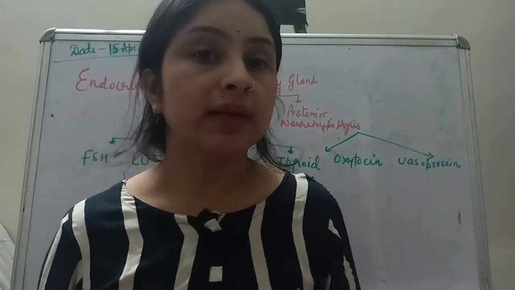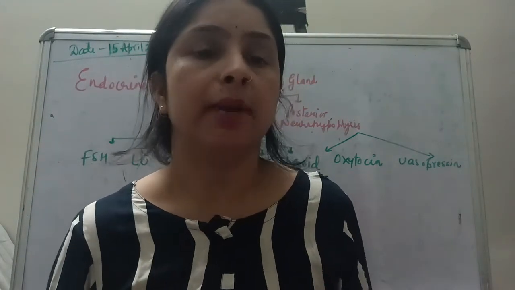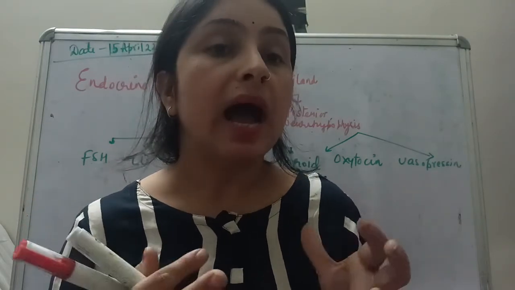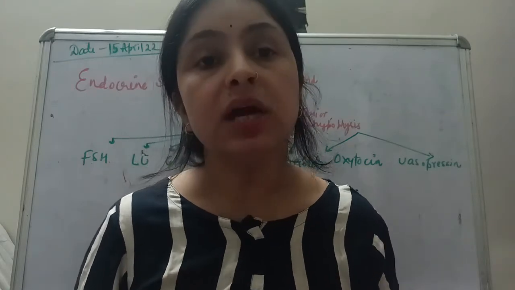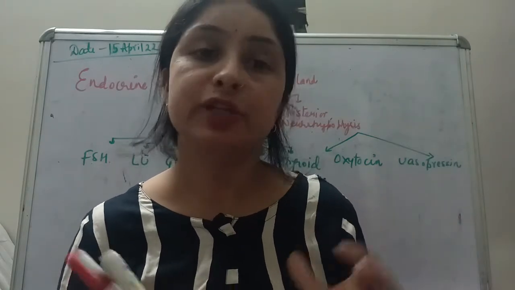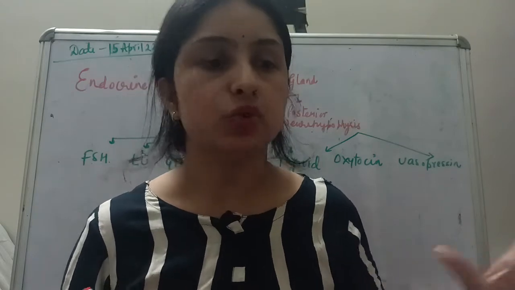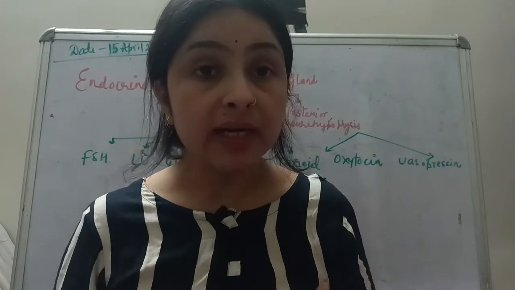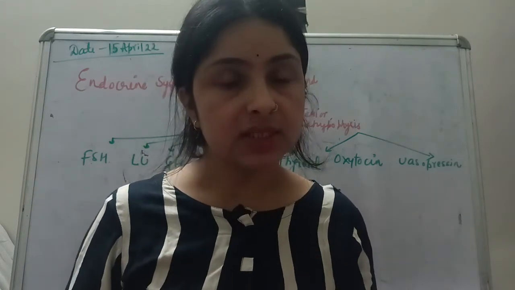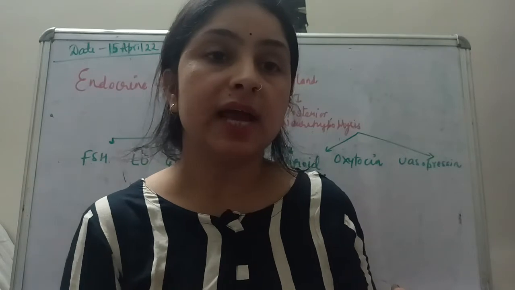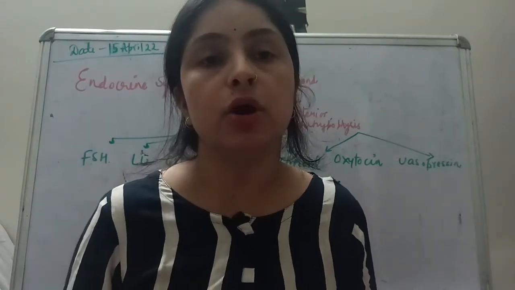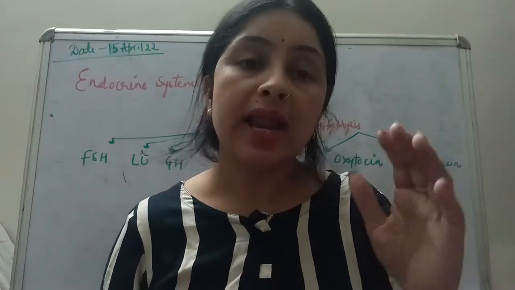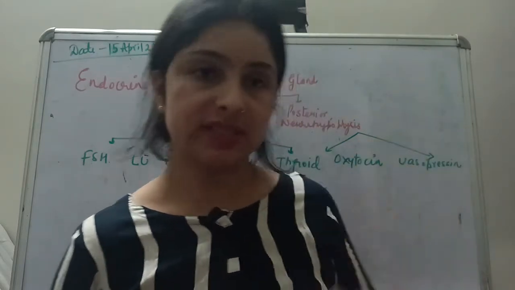Now you must know that it is called the master gland, but there is another master of this master gland, which is the hypothalamus. The hypothalamus controls all the secretions of the pituitary gland. The pituitary of course secretes many hormones, which regulate a variety of our bodily functions. But when the pituitary gland has to secrete a particular hormone, or when it must not secrete a particular hormone, it's all decided by another gland, the hypothalamus, which is called the master of this master gland.